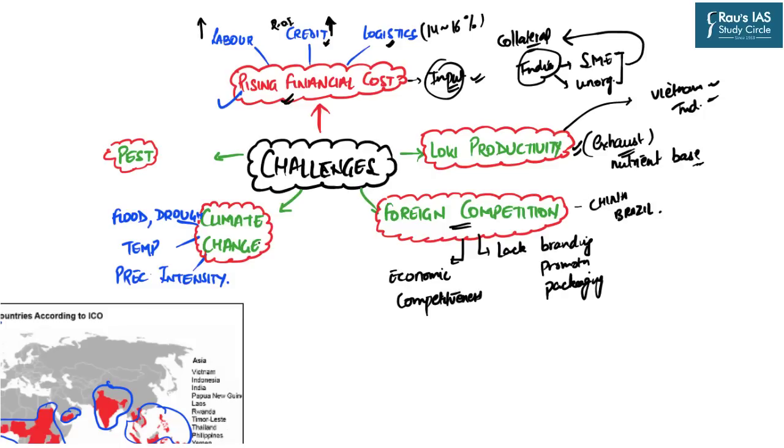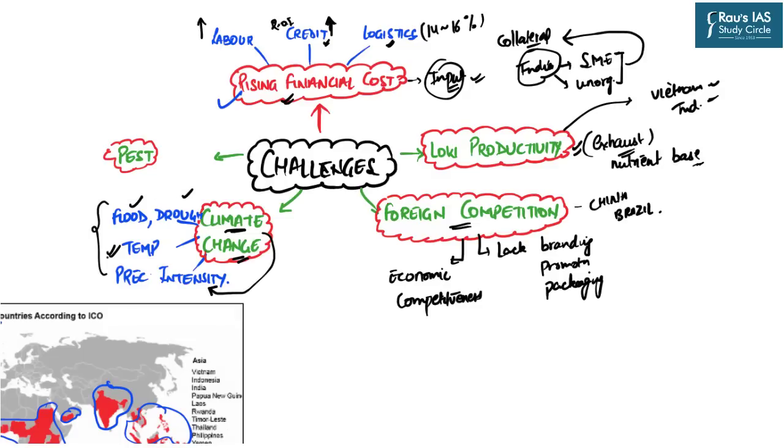The next important challenge is the recent climate change which is happening. Because of this climate change, rainfall intensity is increasing. There is a variation in seasonal temperatures, and climatic hazards, for example, floods and droughts, are increasing in their frequency and intensity.